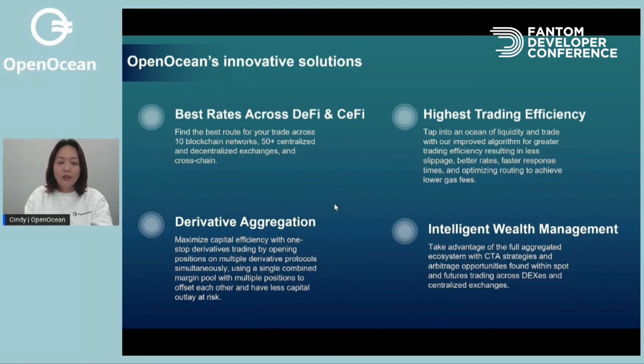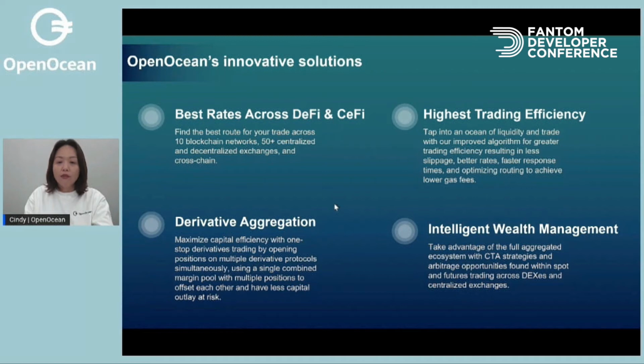That means with a single combined margin pool on OpenOcean, you can trade across various derivative products on public networks simultaneously, and the multiple positions can be offset against each other. For example, a long position and a short position can be offset by each other in the OpenOcean margin pool so that you can have less capital outlay and risk. This also greatly improves your trading efficiency and capital utilization.